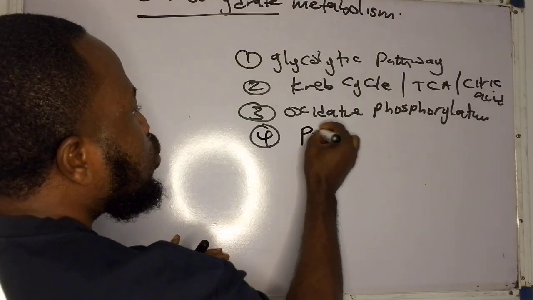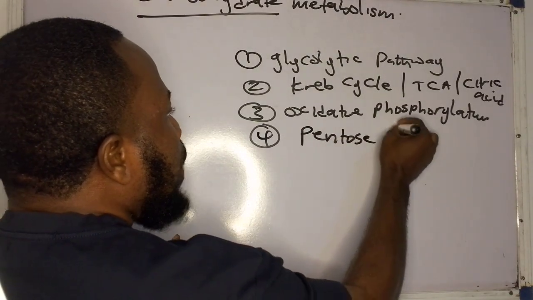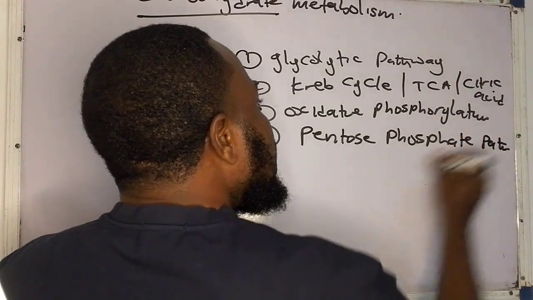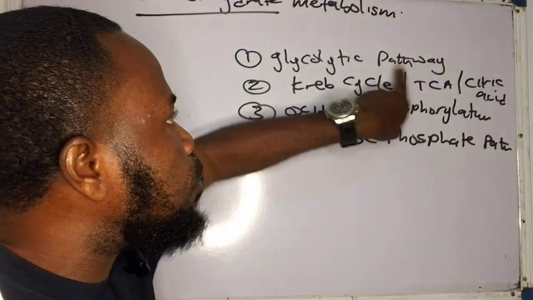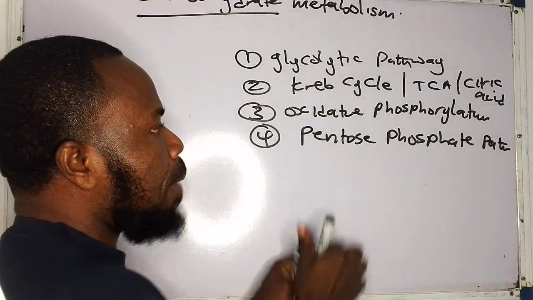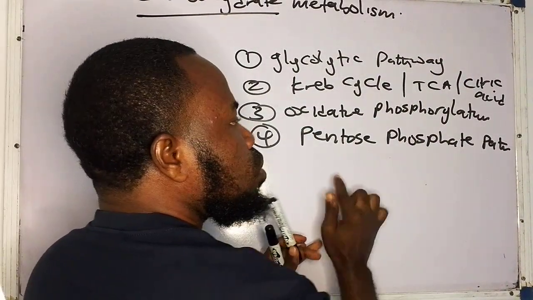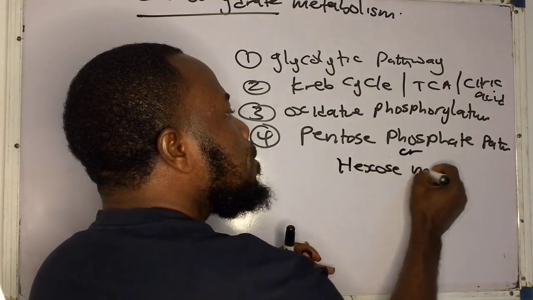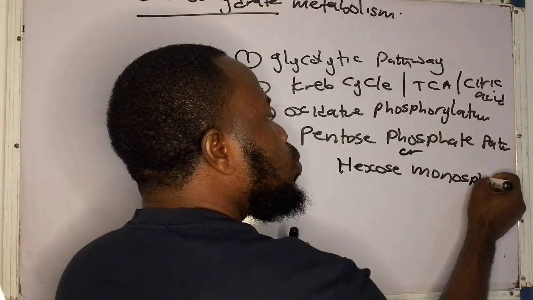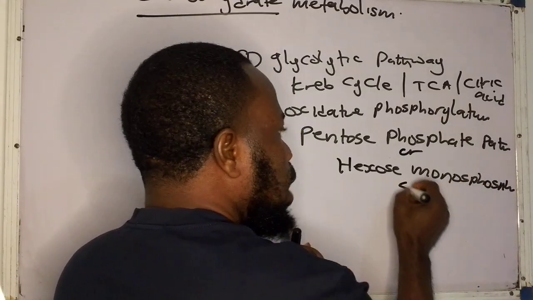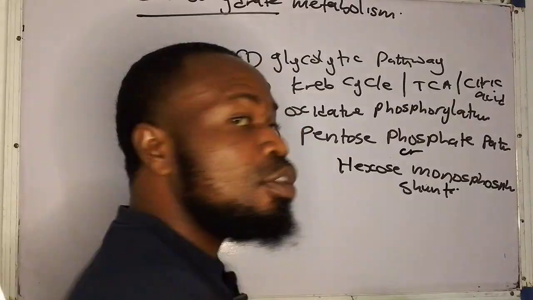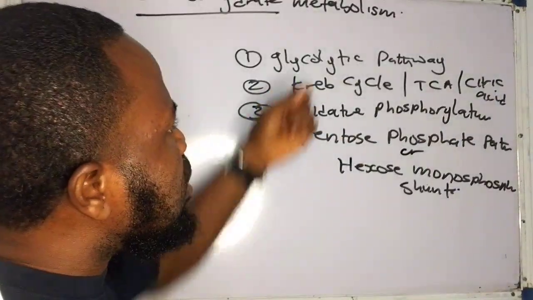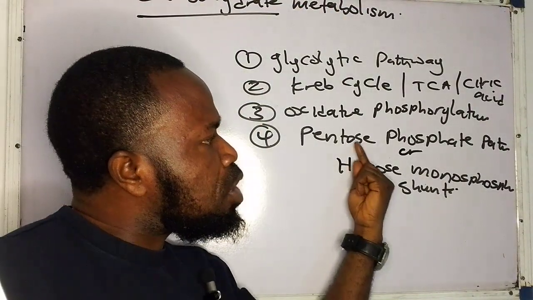Another pathway that we must know again is the pentose phosphate pathway. This pentose phosphate pathway is like a diversion from the glycolytic pathway. No wonder this pentose phosphate pathway is also known as the hexose monophosphate shunt. It is so. That's why we need to know at what condition this pathway occurs.